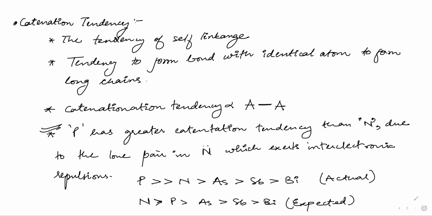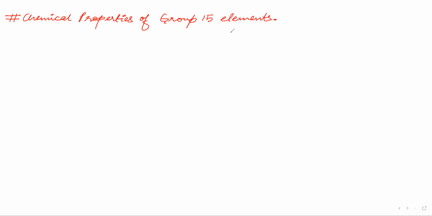Okay. Now this is the end of all the physical properties of group 15 elements. Now we will learn about the chemical properties of group 15 elements.